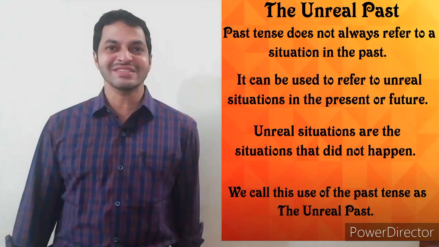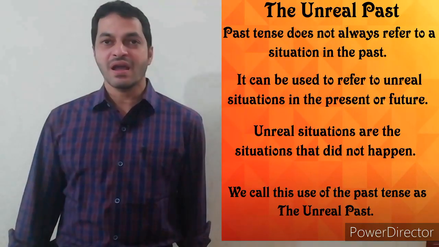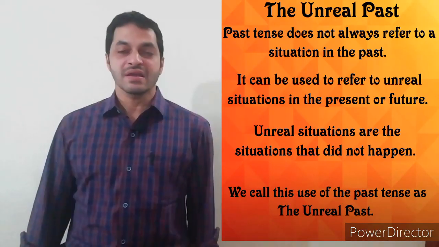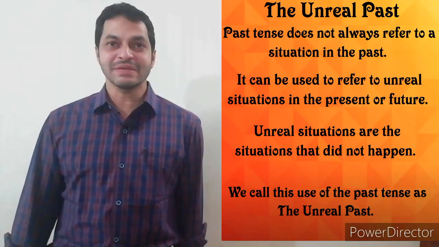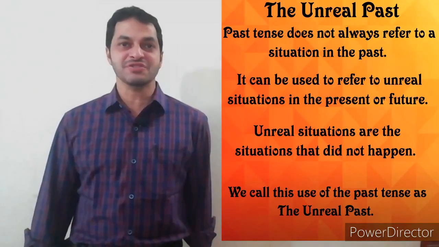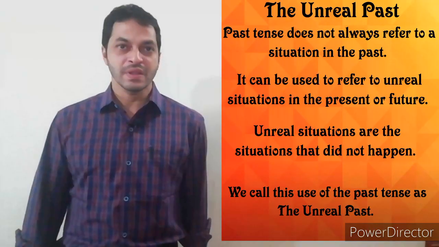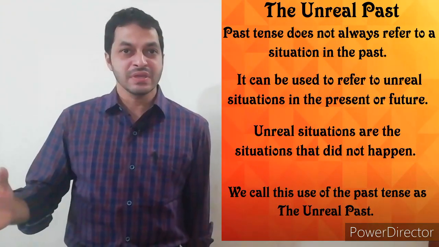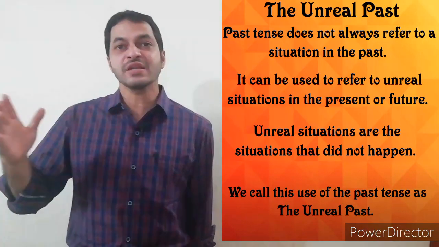We all know the past tense is used to express completed actions in past. For example, I completed my SSC in 1998. The same past tense can also be used to refer to unreal situations in present or future. What are unreal situations? Unreal situations are the situations that do not happen. We are actually talking about the situations that do not happen. This kind of usage of past tense is known as the unreal past.